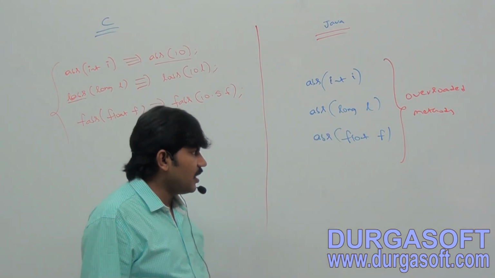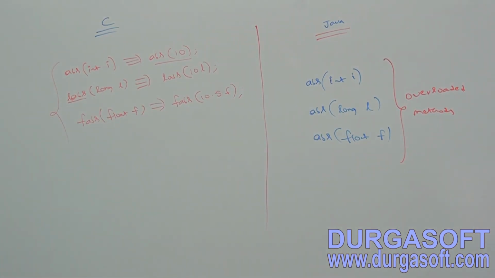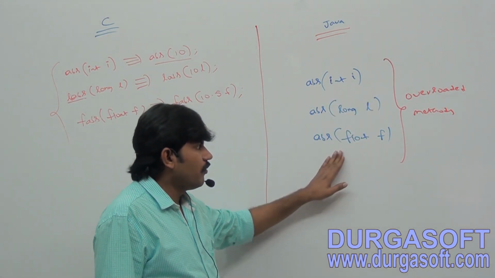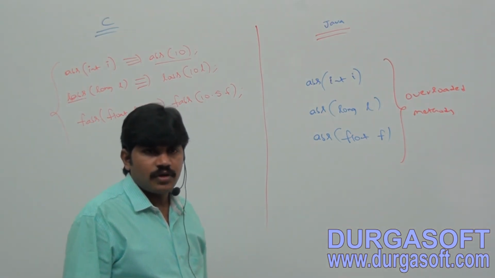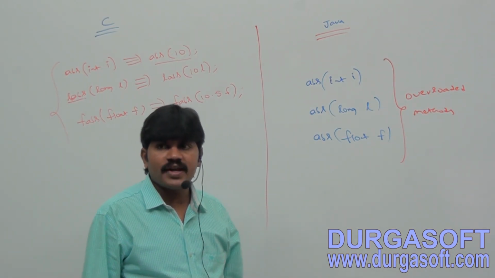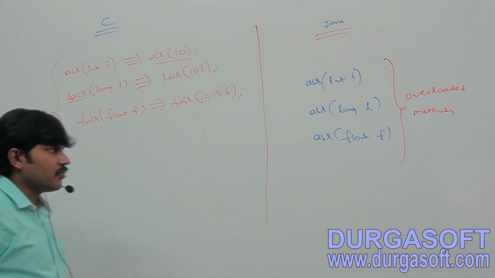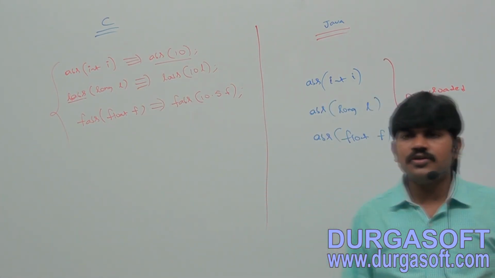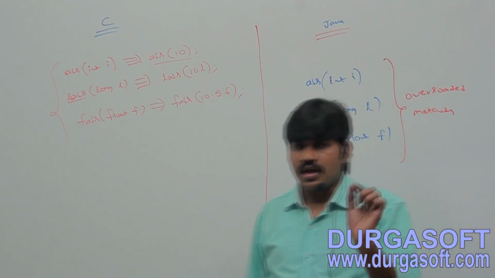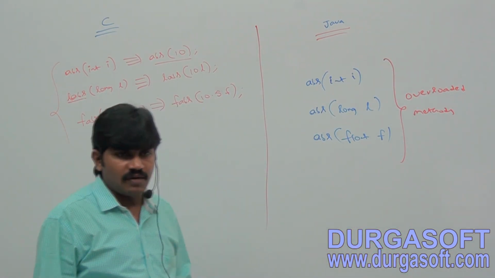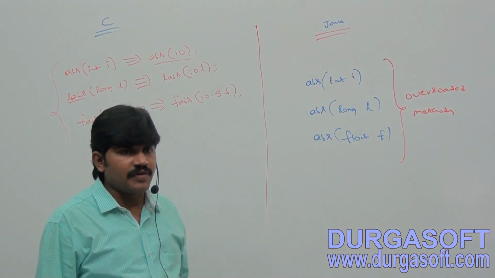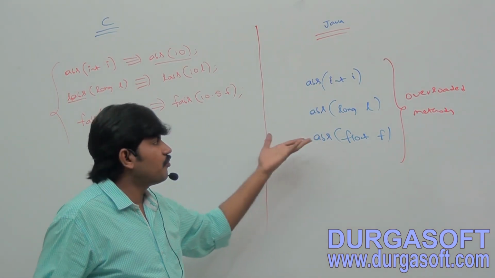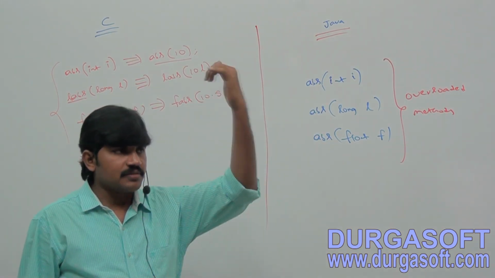ABS of long L, ABS of float F. ABS of int I, long L, float F. And what are these methods called? Overloaded methods. Better to write. Sir, can I use the word that having the overloading concept in Java reduces complexity? Correct or wrong? Reduces complexity, more flexibility to the programmer, right? Okay.